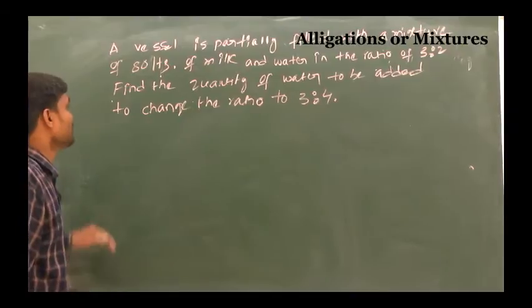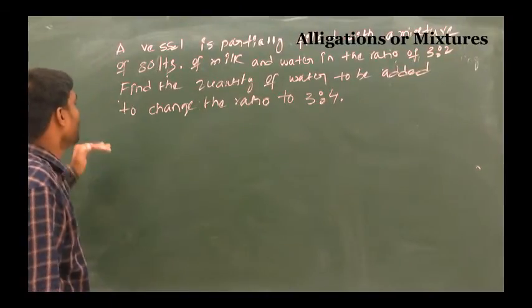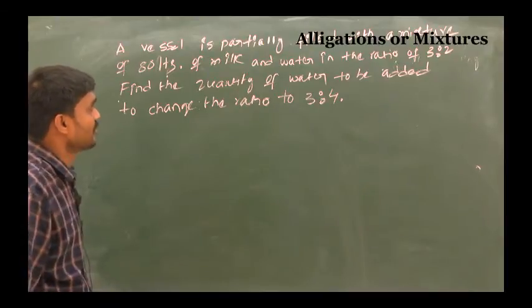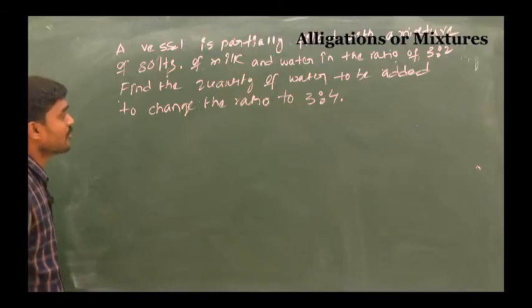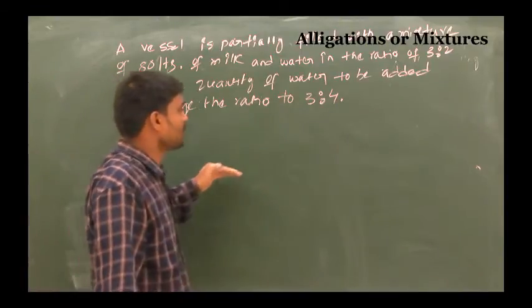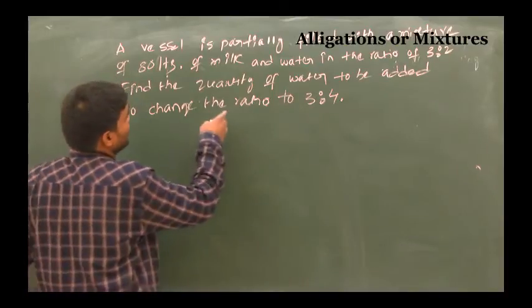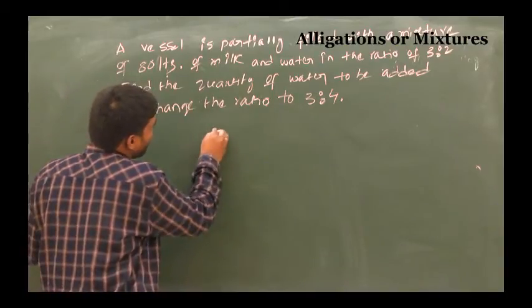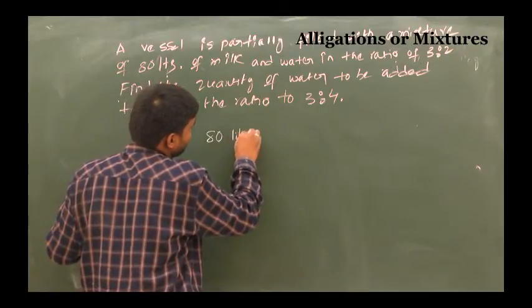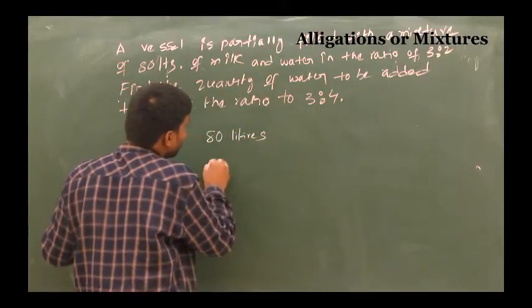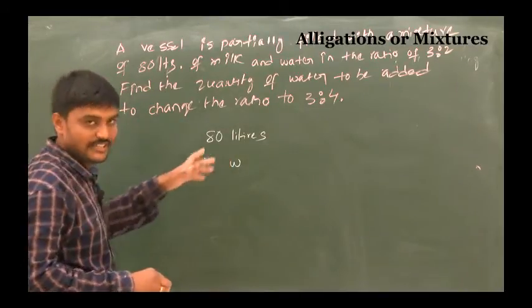Now we discuss the next problem. A vessel is partially filled with a mixture of 80 liters of milk and water in the ratio of 3:2. Find the quantity of water to be added to change the ratio to 3:4. So here, 80 liters of milk and water in the ratio 3:2.